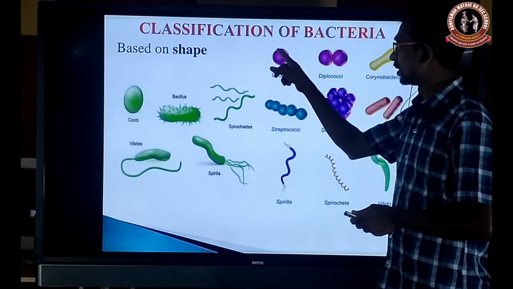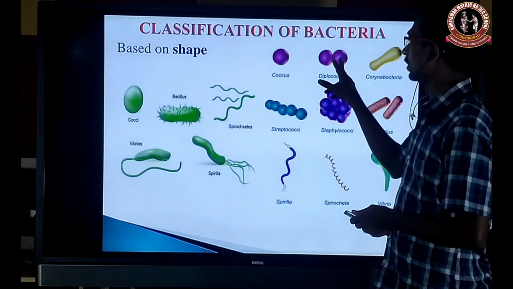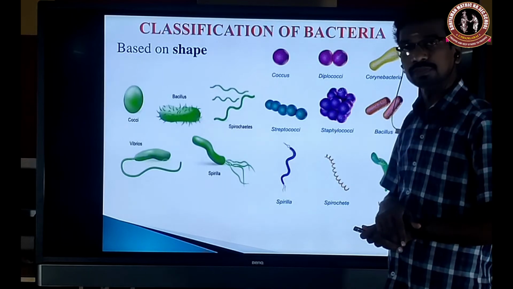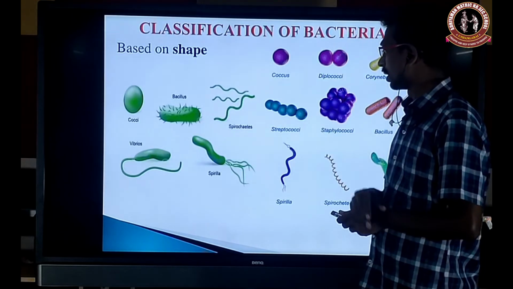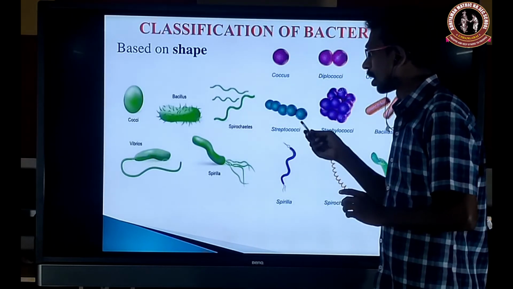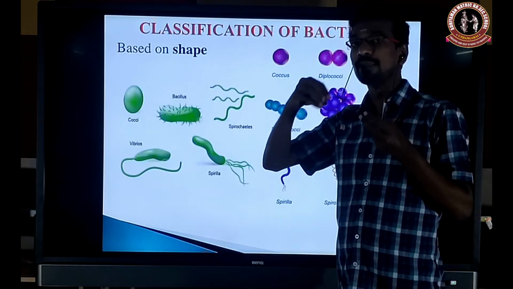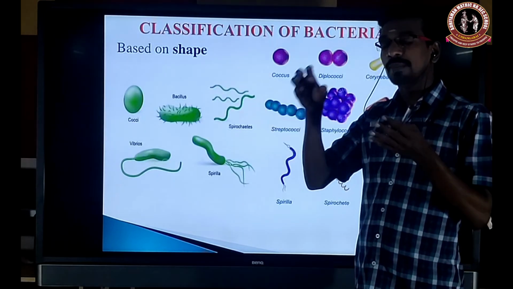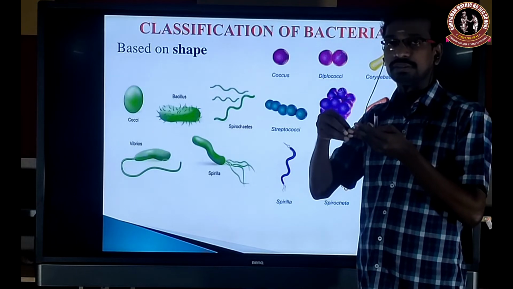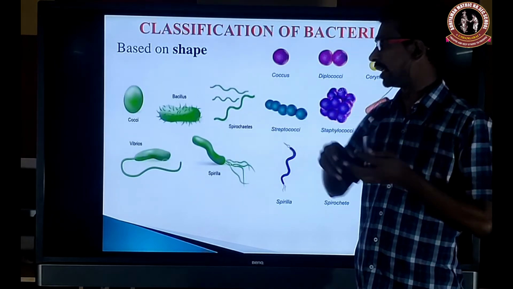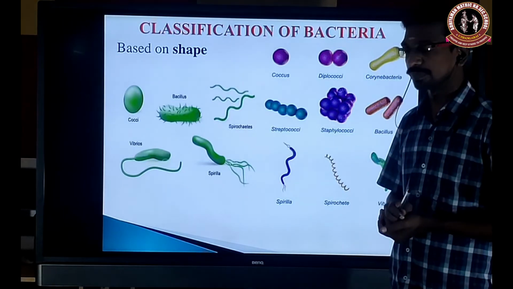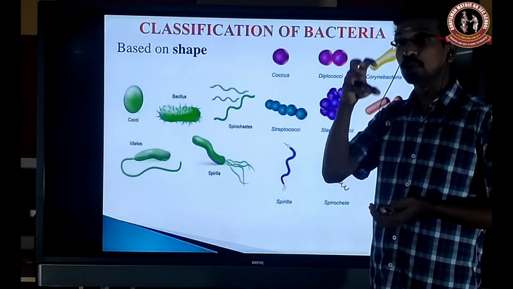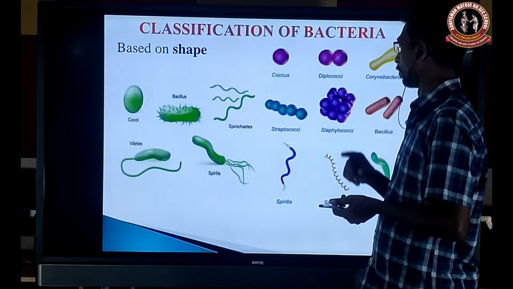If the bacterium is present singly, that is a coccus; present in twos, diplococcus. Streptococcus is present in a chain. It's not multicellular, but a number of bacteria adhere to one another to form a long chain. Staphylococcus is present in a group, so here a chain, here a group.